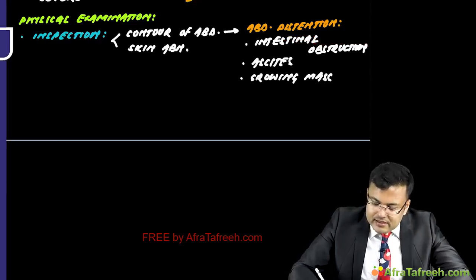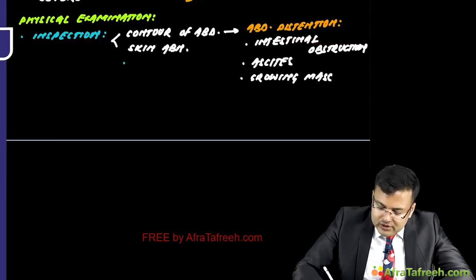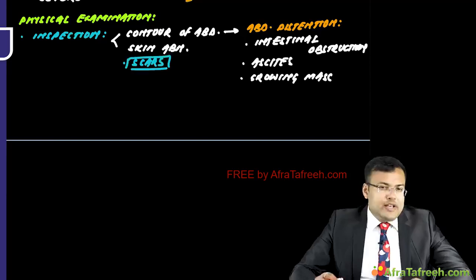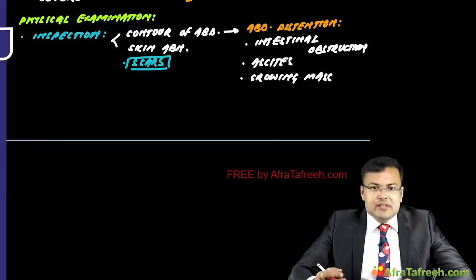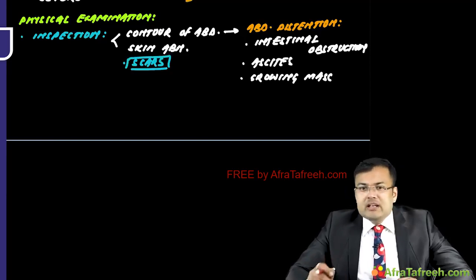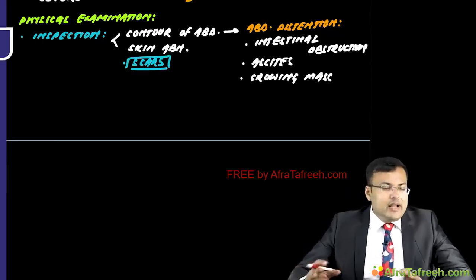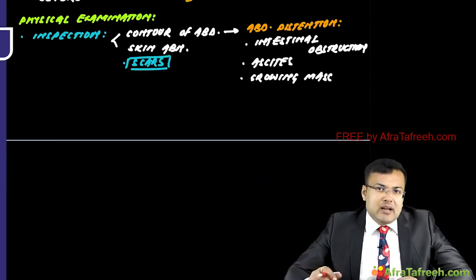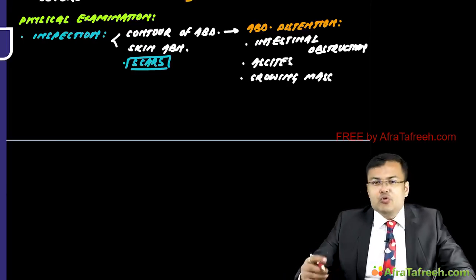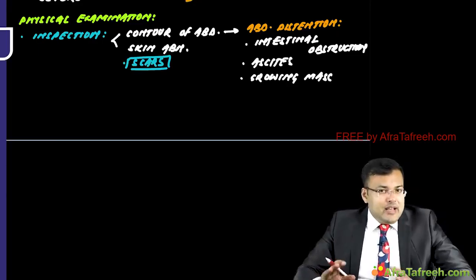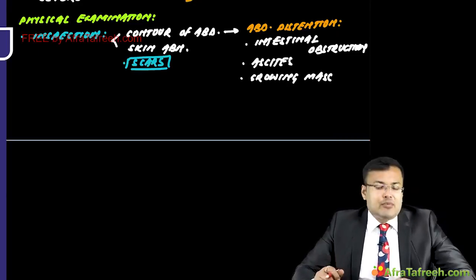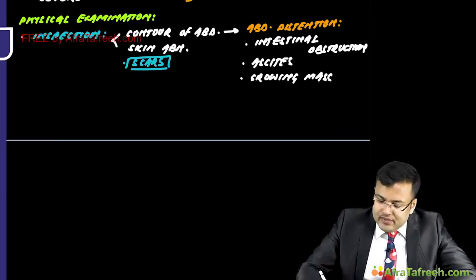Skin abnormalities. What we are looking for first is scars. Any kind of scar is suggestive of previous surgery. So it should be correlated with the history taken: what is the scar, was any kind of surgery done, how many years back, what was the problem at that point of time. Second thing, you may notice erythema or blistering. Erythema or blistering suggests the possibility of soft tissue infection.